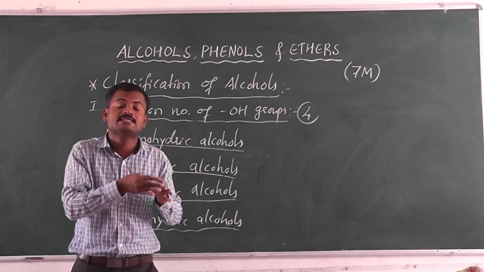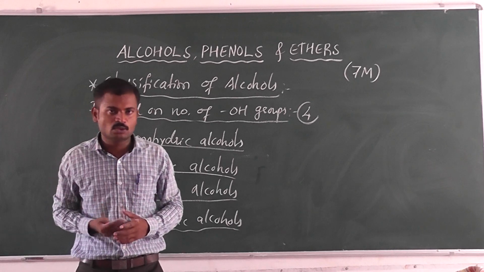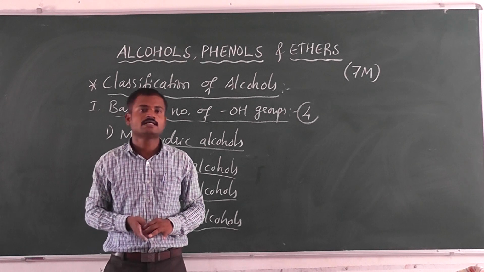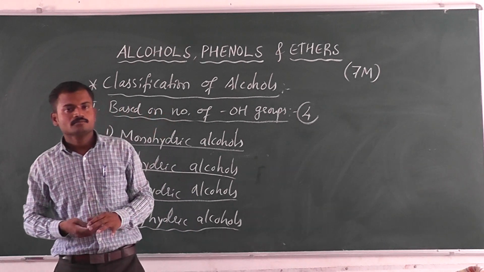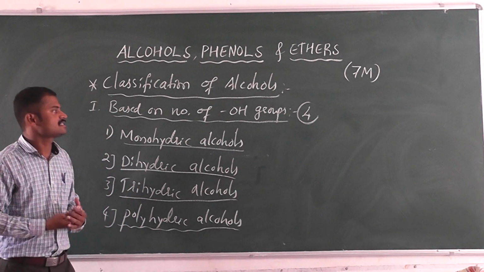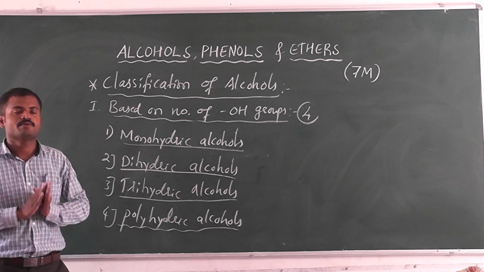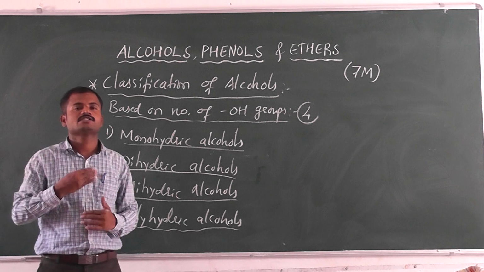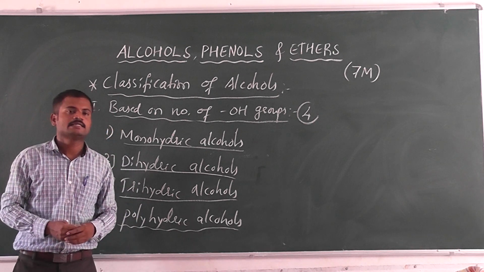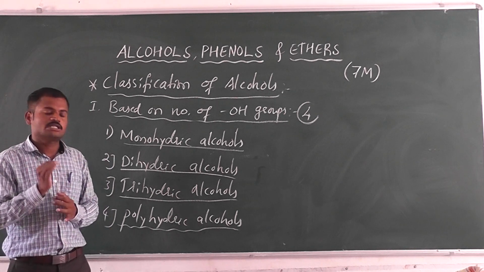This is about the sp3 hybridized carbon atom which is linked with the hydroxyl group, but in case of sp2 we have only one type, that is vinylic alcohol. Vinylic alcohol, that we will study in the next class. So first we should know the first classification based on the number of OH groups. Here you should remember the classification.